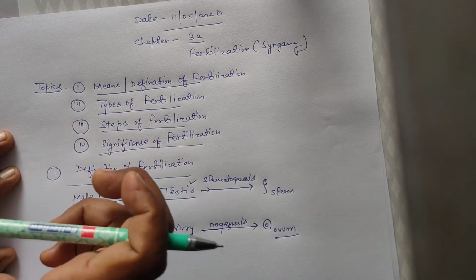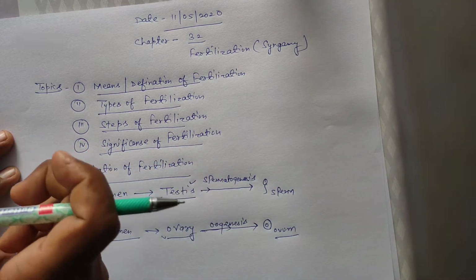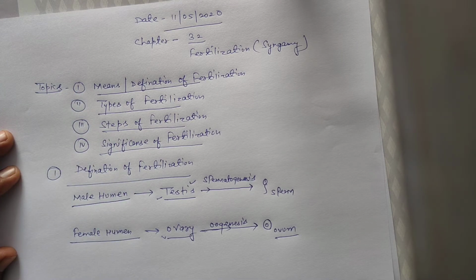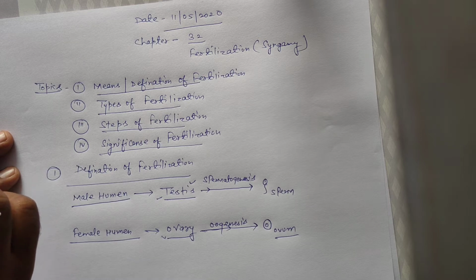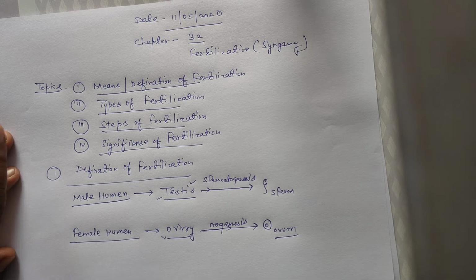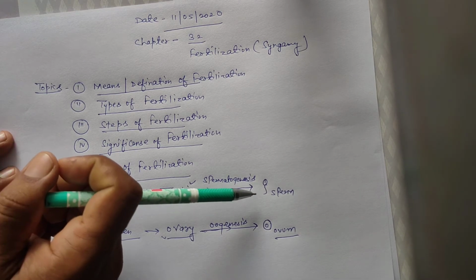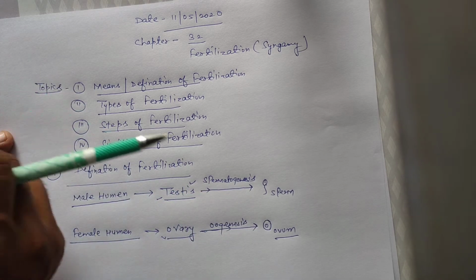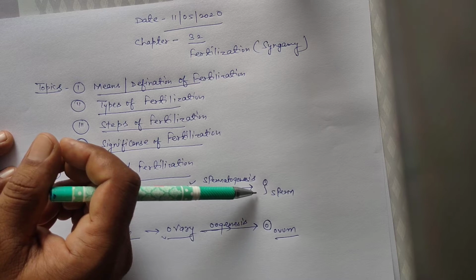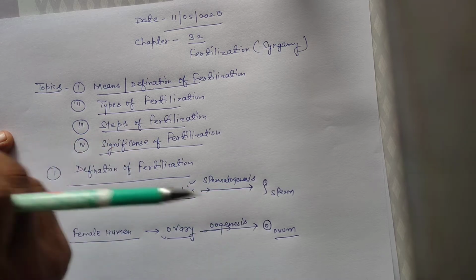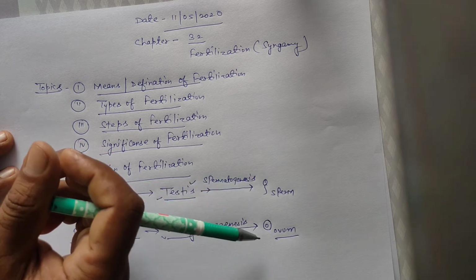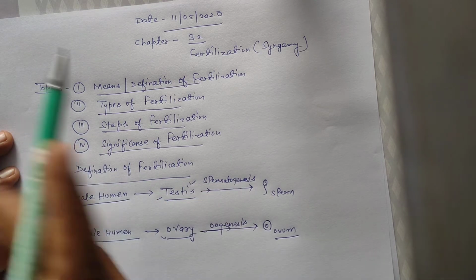Next, similarities between sperm and ovum. Sperm is a haploid structure, ovum is a haploid structure. It means sperm and ovum are both haploid structures, but the difference is that sperm is spoon shaped and ovum is round shaped. Sperm is a light structure, ovum is heavy. Sperm is motile, ovum is non-motile.